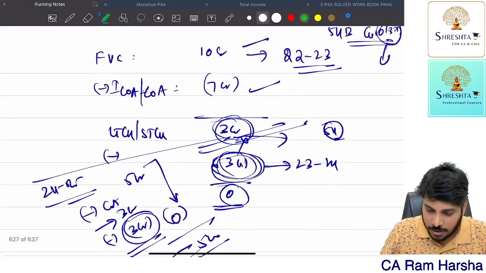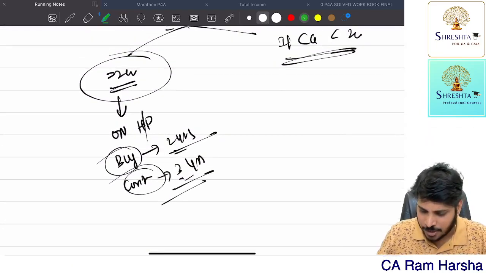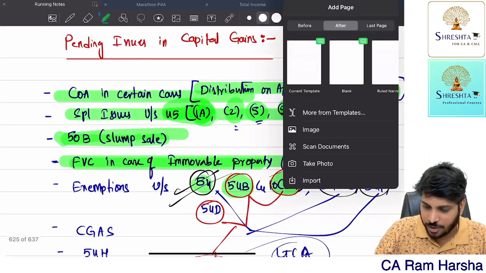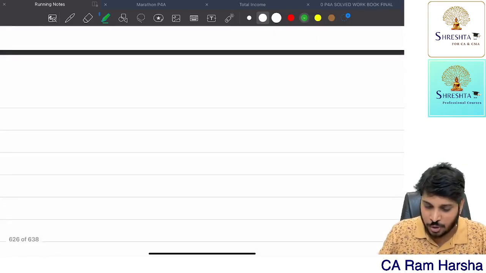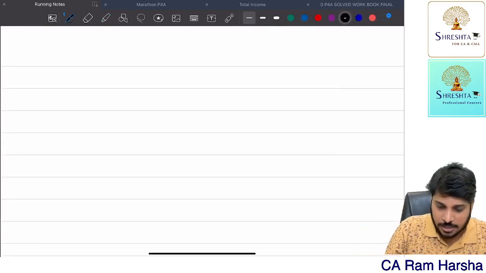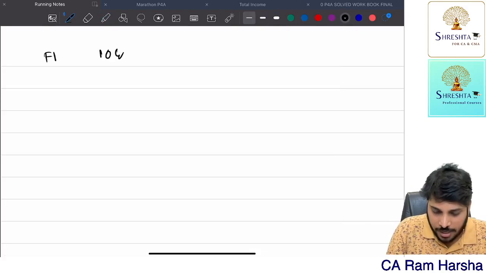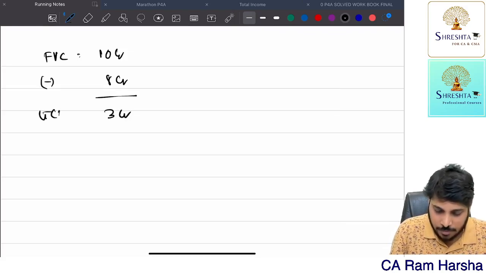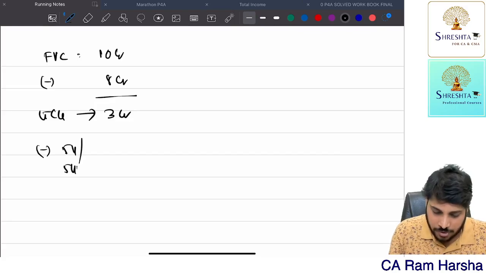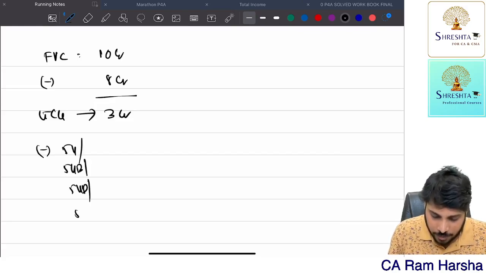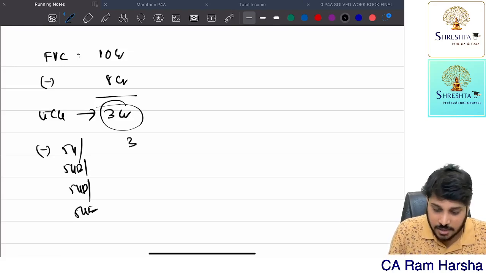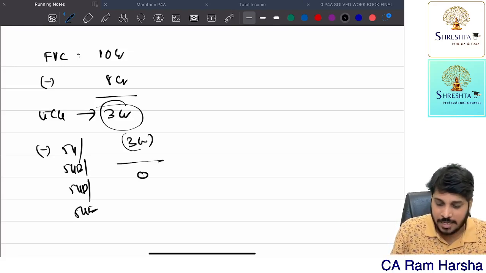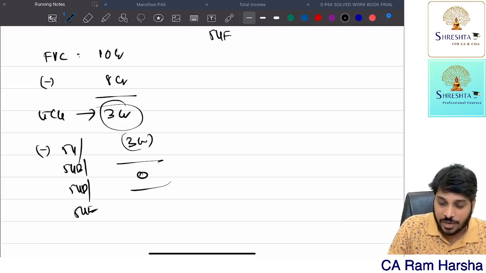See, in all, very simple. I'll show you a simple calculation. So you just remember this point, 54F. Again, some students will make a mistake if they don't remember this point. Suppose I sold my original asset for 10 crore, minus cost of acquisition 8 crore. My capital gain, long-term or short-term, is 3 crore. Generally, if it is 54, 54B, 54D, 54EC, if I invest 3 crore I can claim deduction. So balance is 0. But if it is 54F, no.